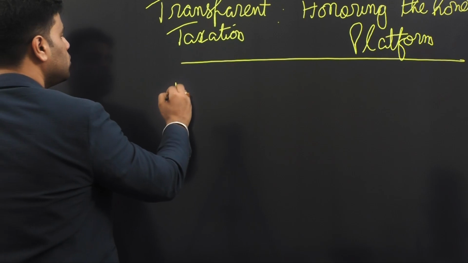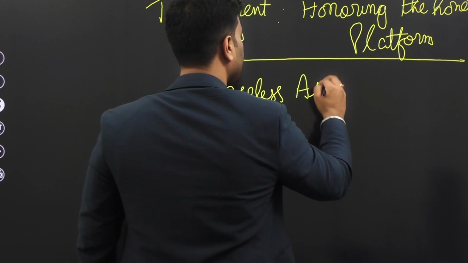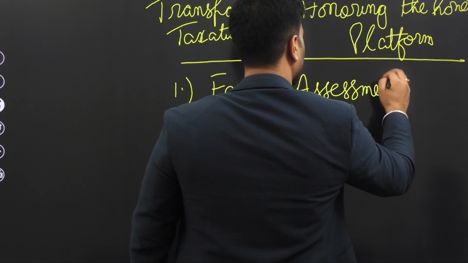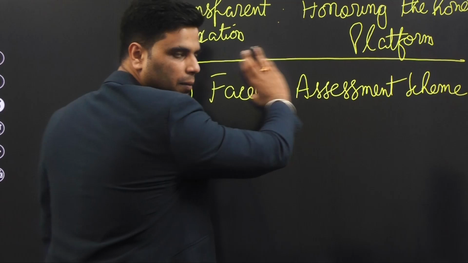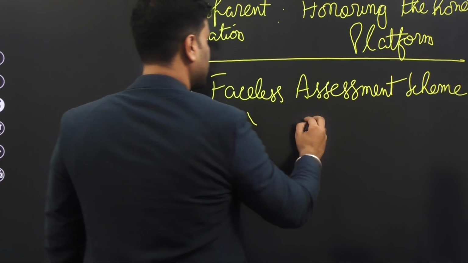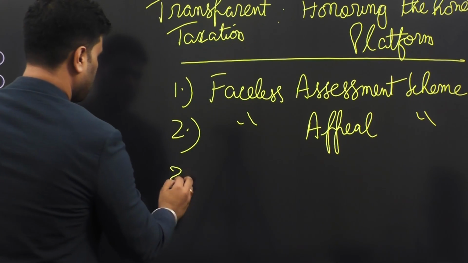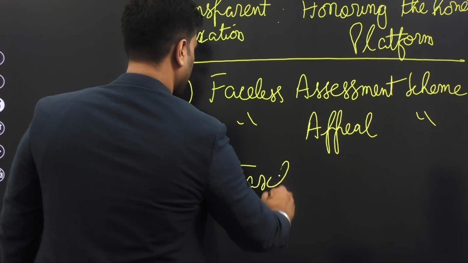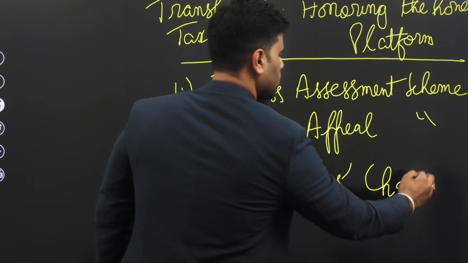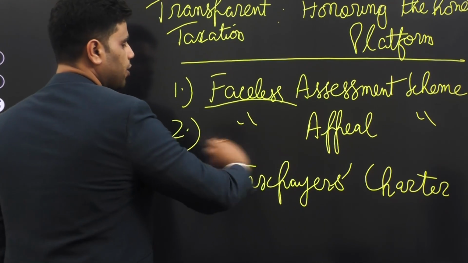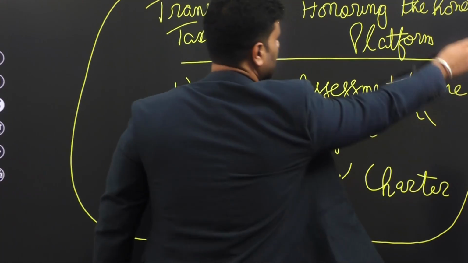This particular reform includes the faceless assessment scheme, then you'll write some lines about the faceless assessment scheme, then the faceless appeal scheme, and the third part would be the taxpayers charter. You write a few lines about each and every component. Okay. Now, this is a set of direct tax reforms that have been undertaken.